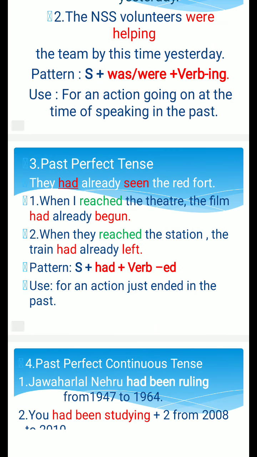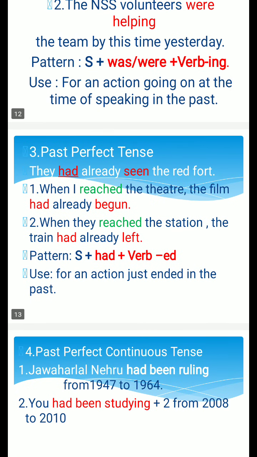Next, it is past perfect tense. They had already seen the Red Fort. Next one, when I reached the theatre, the film had already begun. When they reached the station, the train had already left. This past perfect tense we use to talk about two actions. One verb is the first action, and another verb talks about the second action.